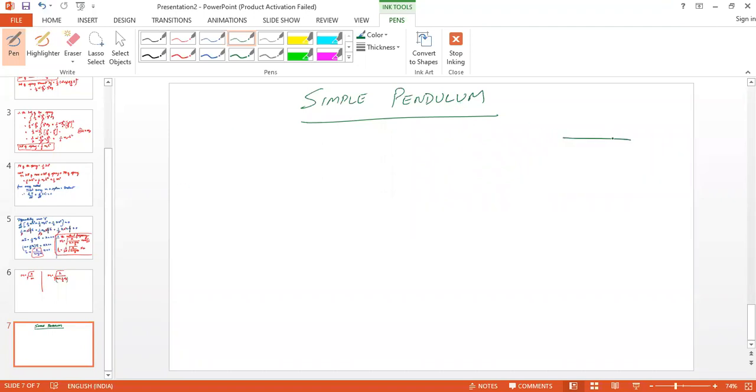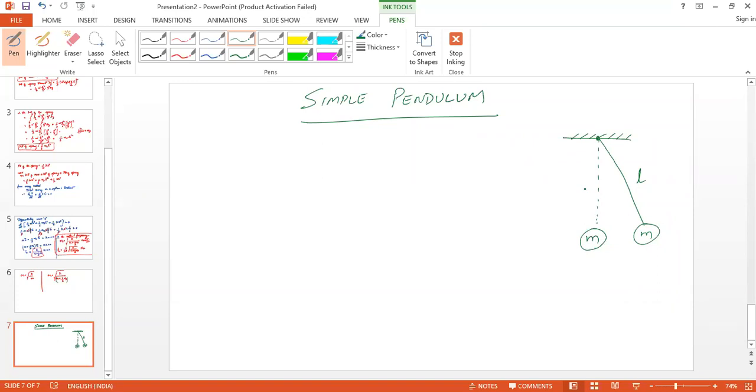Here we need to determine the natural frequency of a simple pendulum. A simple pendulum is nothing but a mass m connected to a string. It is simply suspended with the help of one string with the length L. So the initial position will be like this. This is a string and this is the mass. Here we have not considered the mass of the string.